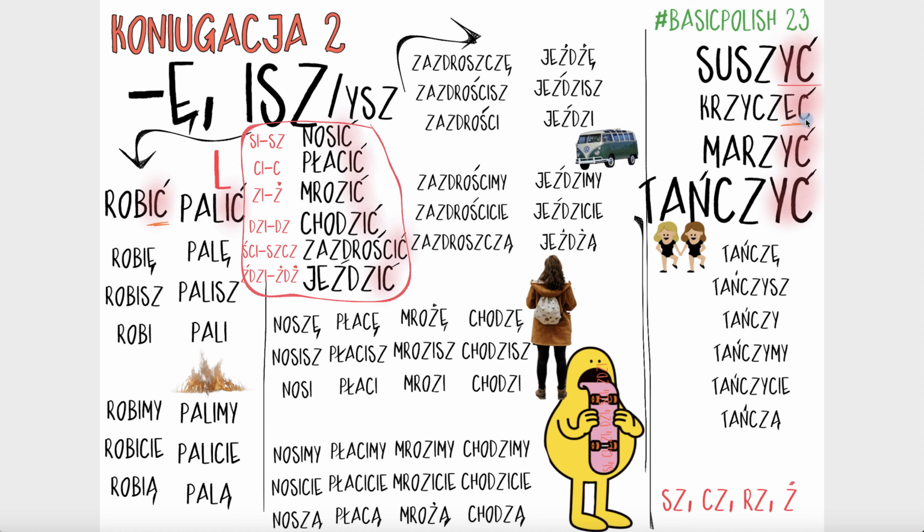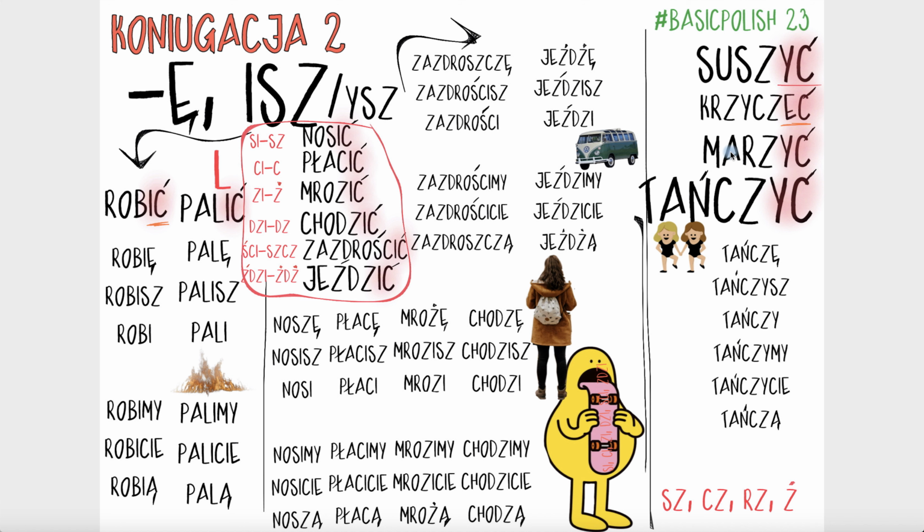So let's look at krzyczeć, to shout. Krzyczę, right? And despite E here, never mind that we've got E there, we will still have epsilon as an ending, right? So, krzyczysz, right? Krzyczy, like tańczy. Krzyczymy, krzyczycie, krzyczą, right? So I shout, you shout, he, she, or it shouts, we shout, you shout, they shout, right?